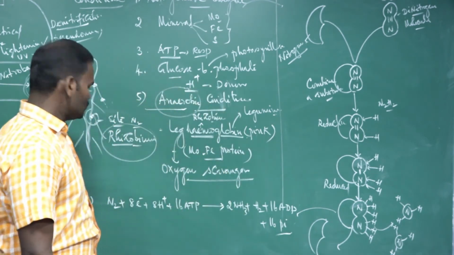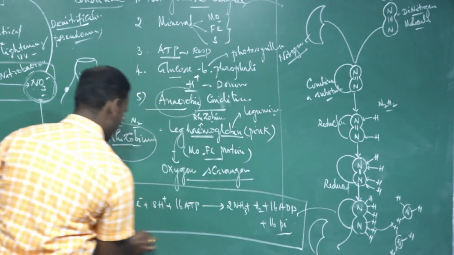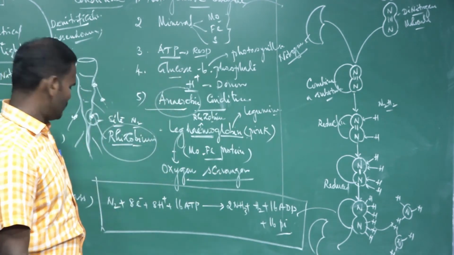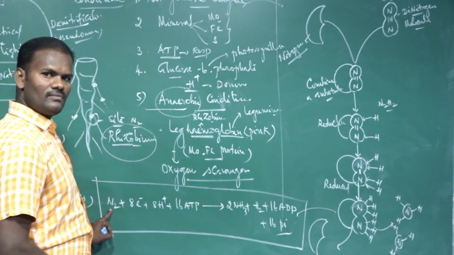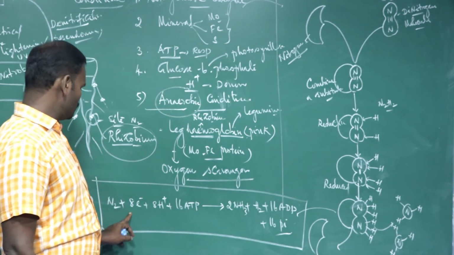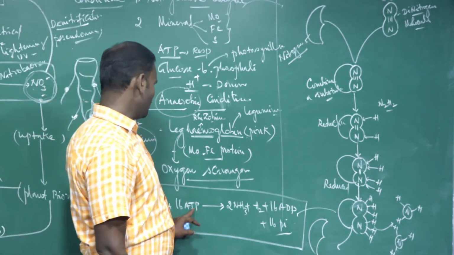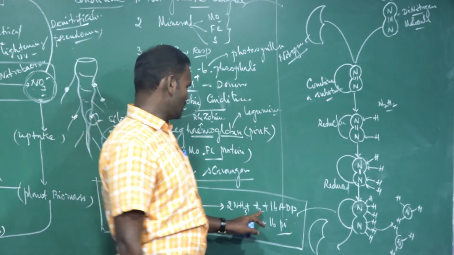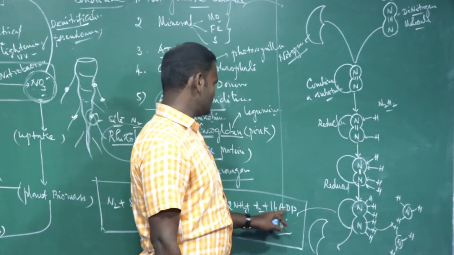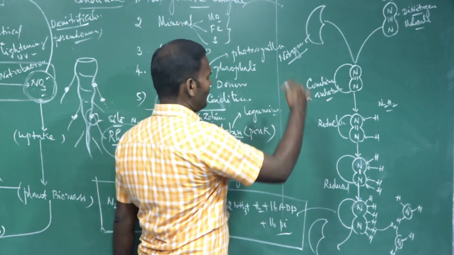So this is the overall equation of nitrogen fixation. Molecular nitrogen consumes 8 electrons, 8 protons, 16 ATP. The ATP is obtained from respiration, to produce 2 molecules of ammonia, hydrogen, and 16 ADP and 16 inorganic phosphates are synthesized. This is nitrogen fixation.